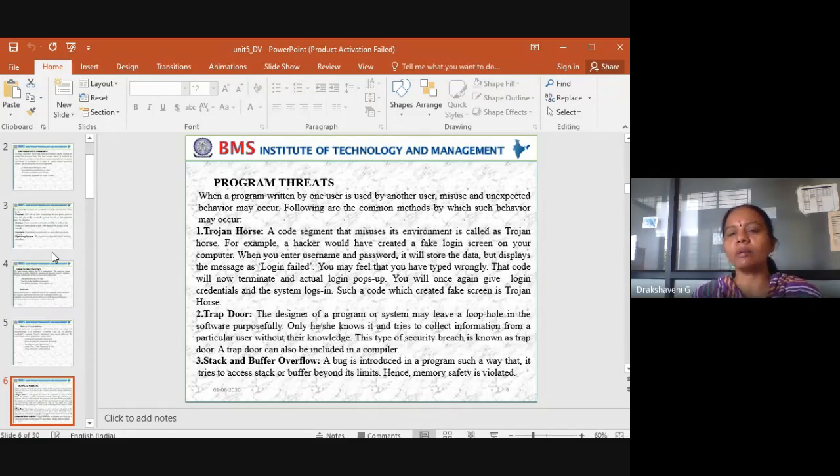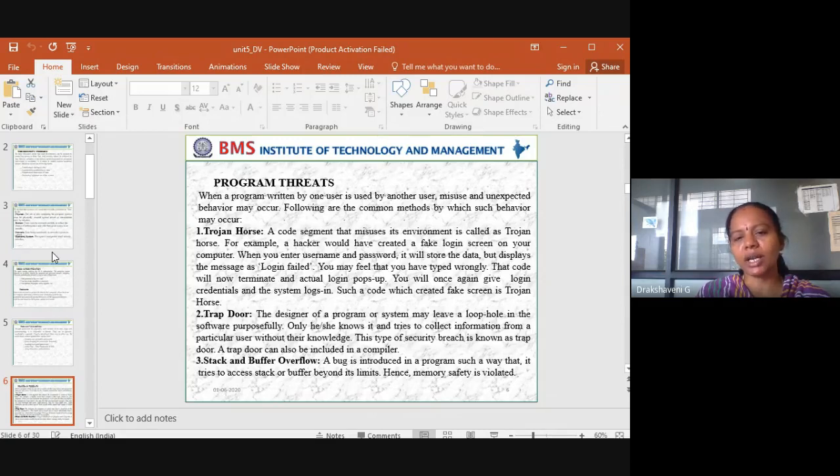So the first time when you are doing it, it will be stored in the server. Because this is an illegal one, they want to know your username and password. They have created a page similar to Google's, and you have entered your username, your mail ID and password. Then what? It displays the message as login failed. So you have entered all this, and next you want to move to the next page, then it will say that login failed. You may feel that you have typed wrongly. So that code will now terminate, and the actual login pops up. You will once again give your login credentials and enter the system.